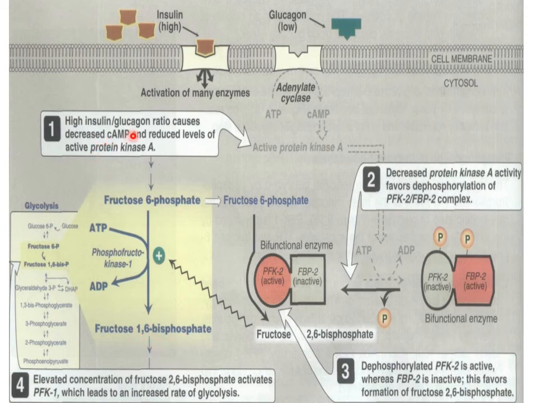So a high insulin to glucagon ratio causes decreased cyclic AMP and a reduced level of active protein kinase.